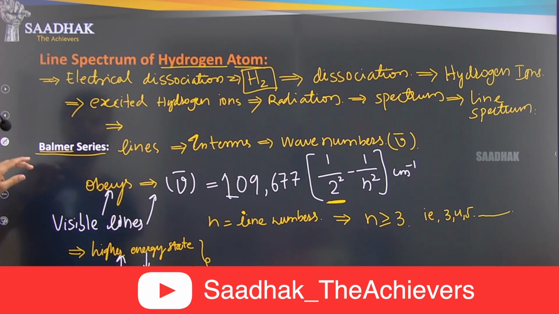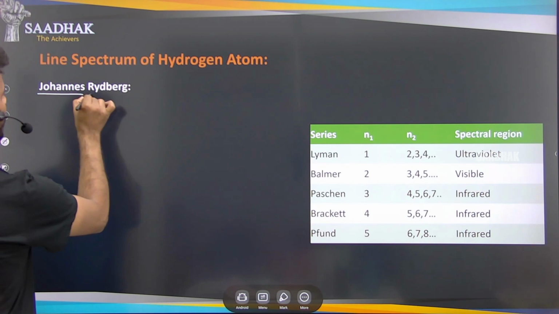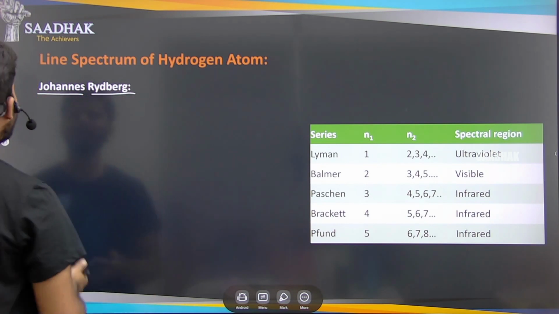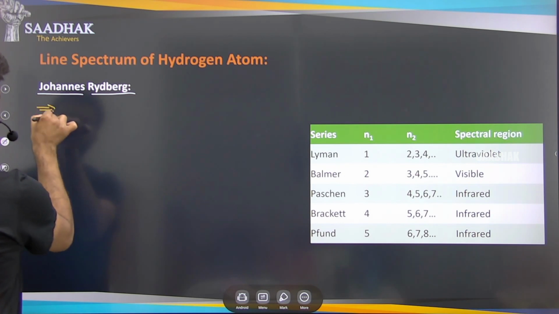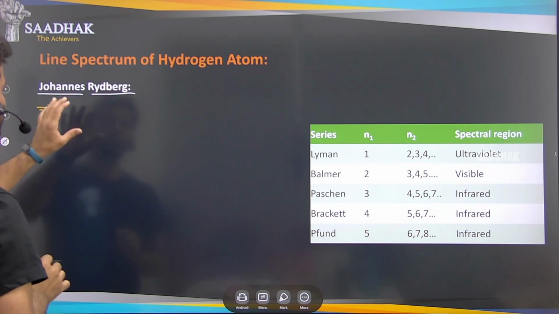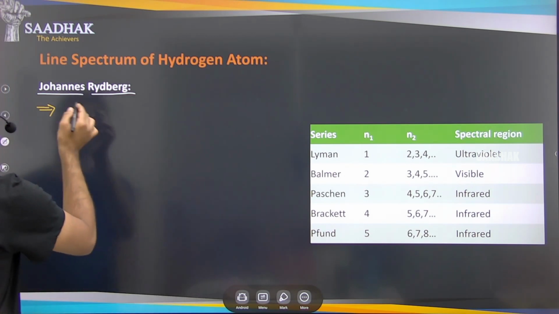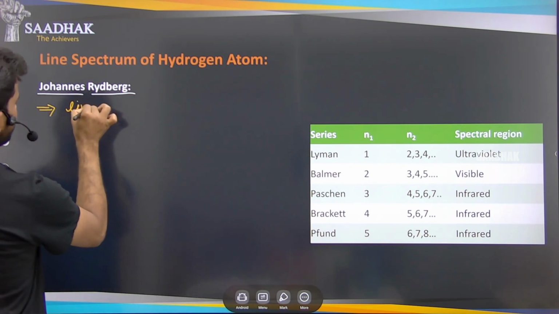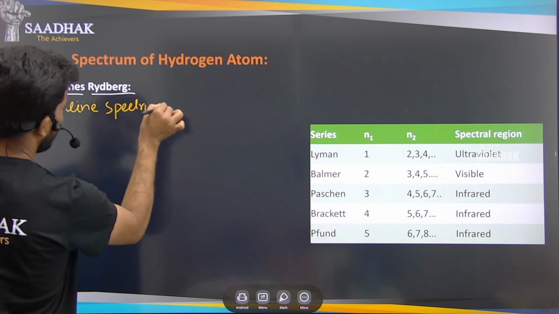Okay, so after that Balmer series, what happened? The scientist named Johannes Rydberg gave a condition where whatever the series, he also named the line spectrum of the hydrogen atom.